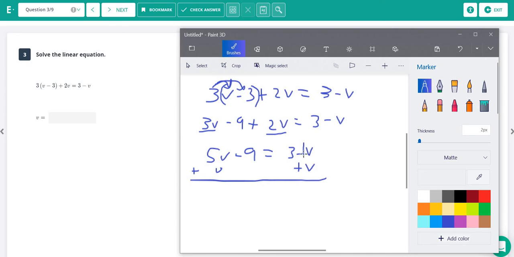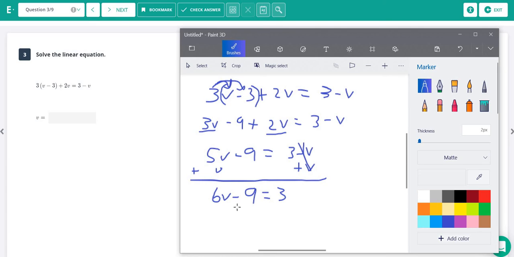Now we have minus 1v plus 1v, that's going to cancel. 5v plus 1v is 6v. Minus 9, again, we didn't use this minus 9, so it just pulls down, and we have a 3 over here. All right, so now we're back to what we had in the last problem on number 2 here. We have multiplication, 6 times v, and we also have subtraction, minus 9.